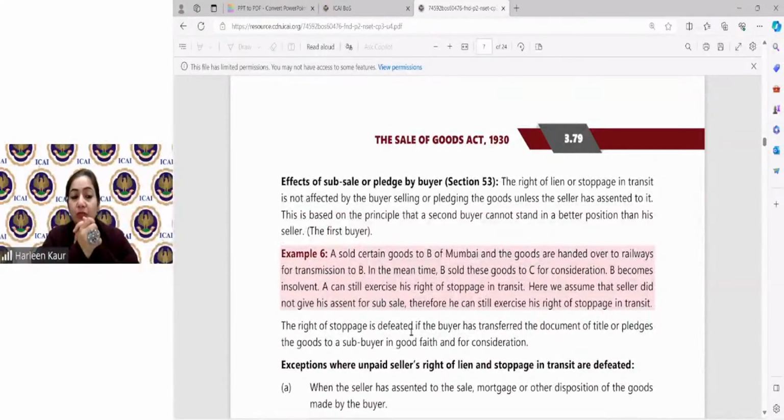Now let's move to section 53, effects of subsale. Now this is very, very important. I hope till here all the points are absolutely clear, because I want to finish off this chapter also. Acknowledge means to confirm, to tell the third person that I'm holding the goods on your behalf.